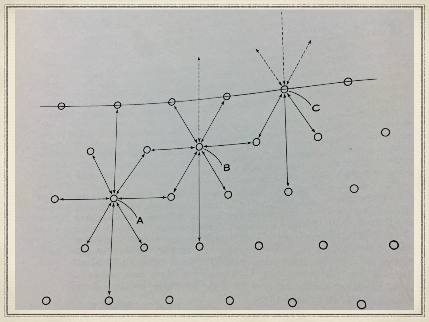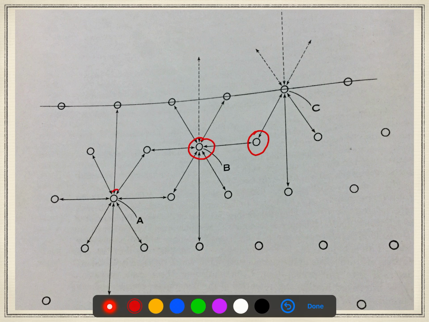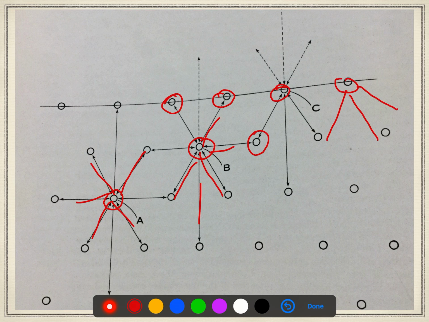As you can see here, these are the atoms that are present within the solid. As long as the atoms are within the solid, they get attracted in all directions. You can see it gets attracted in all directions. But what about the atoms on the surface of the solid? Here it will get attracted to atoms that are within the solid. But what about here? Here there are no atoms for it to react with or to adhere to. So this leads to a lot of tension on the surface because these atoms want to bond with other atoms. This tension on the surface is called surface tension.